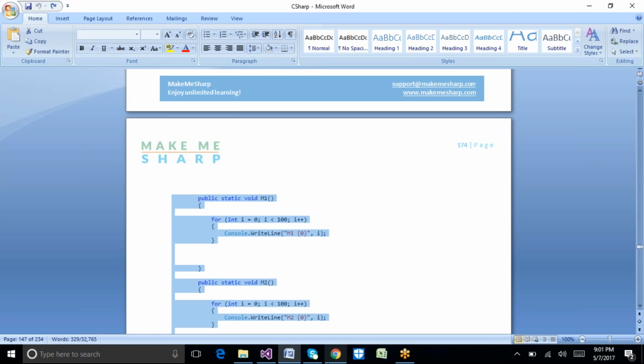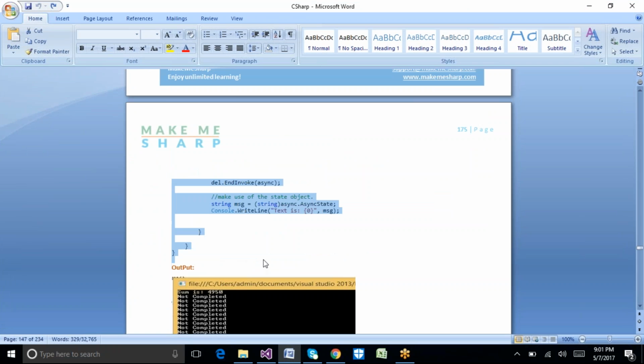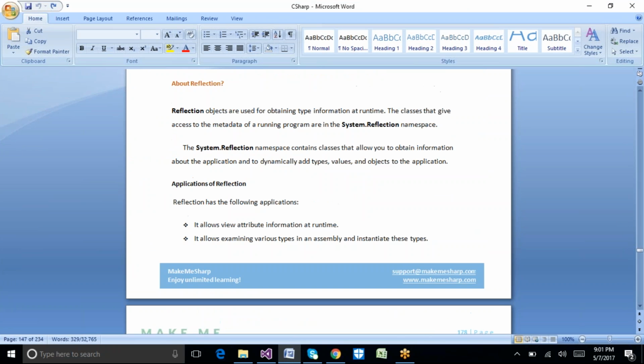Okay, so let's see what other concept we have. Another concept we have is reflection. So let's see what reflection is here. Reflection is nothing but getting the metadata of a particular class or namespace. Getting the metadata of a class or namespace is nothing but reflection.